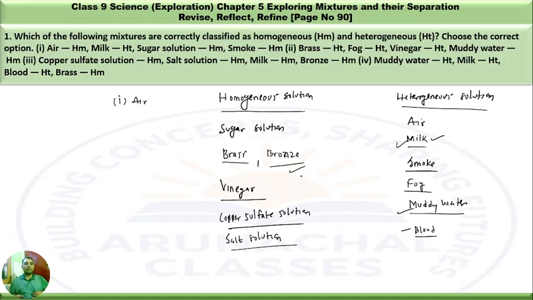So this way we have just classified the different samples into homogeneous and heterogeneous form. I hope that everyone is able to understand about it.